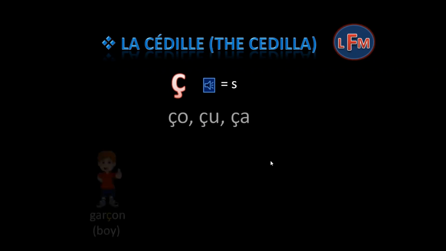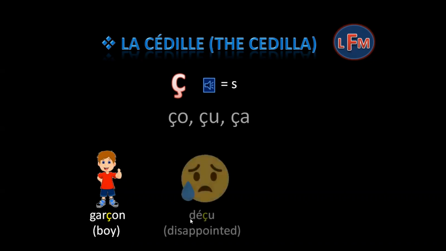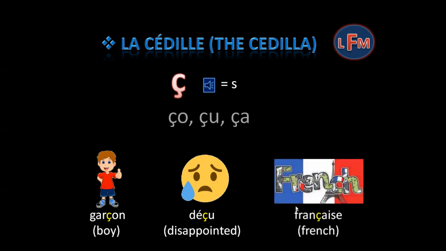For example, garçon, which means boy. In this example, cédille is used with O. Then déçu, which means disappointed. In this example, cédille is used with U. Then français, which means French. And in this, cédille is used with A.